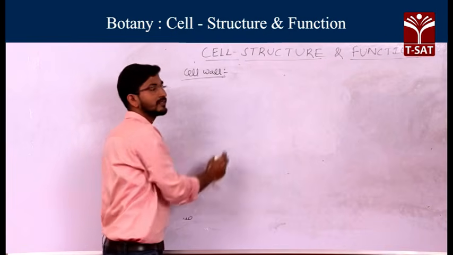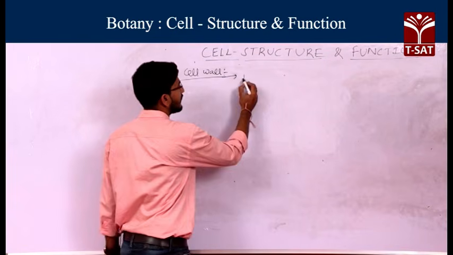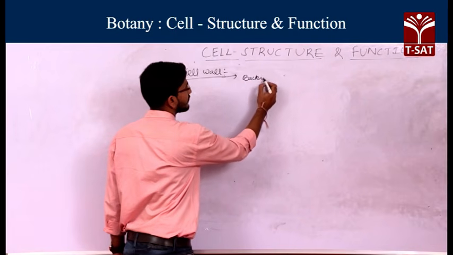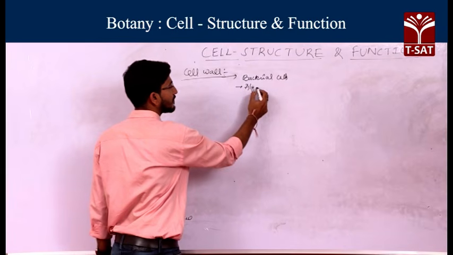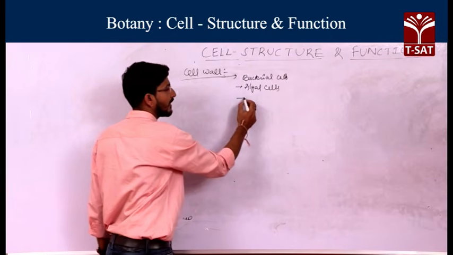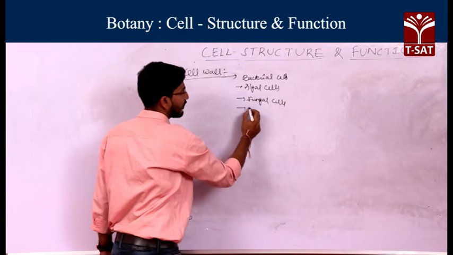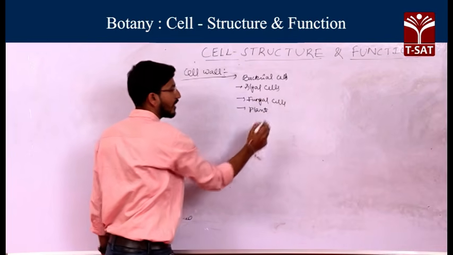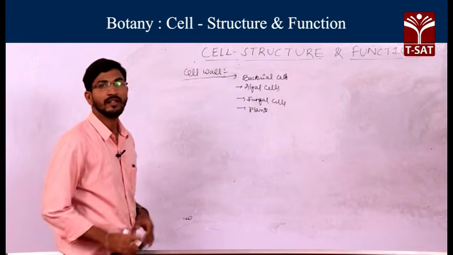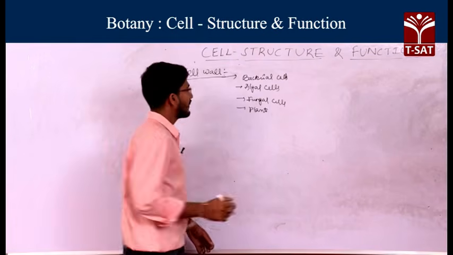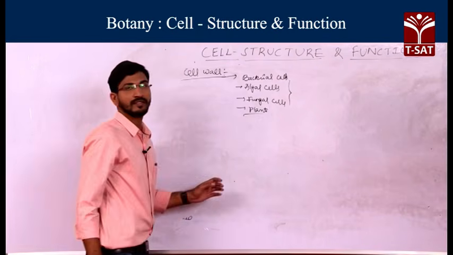In which cells is the cell wall present? Generally it is present in bacterial cells, algal cells, fungal cells and plant cells. According to our syllabus, we will discuss only the structure of the plant cell wall. The others are not in our syllabus. That's why we will discuss only the plant cell wall structure.